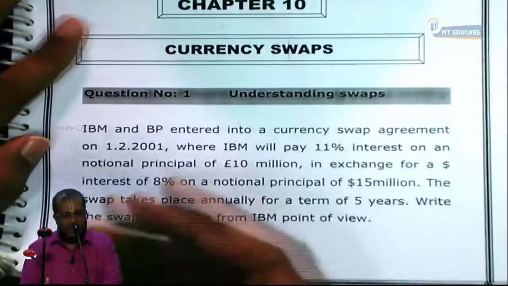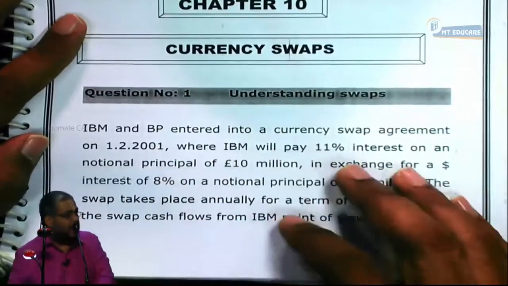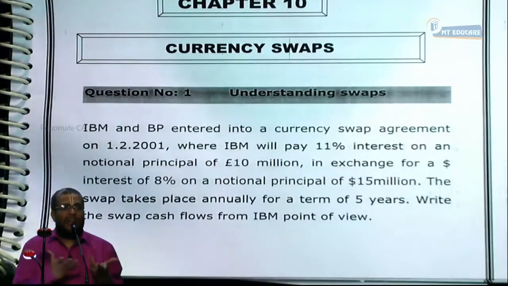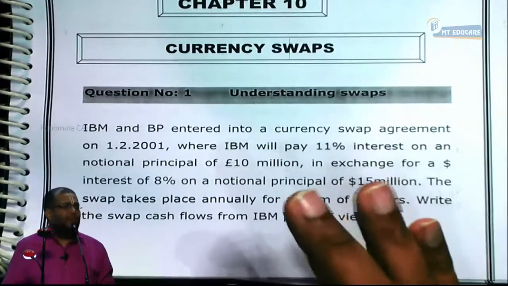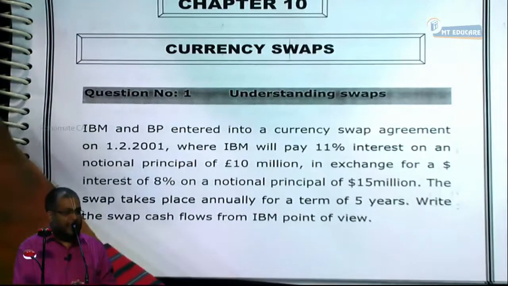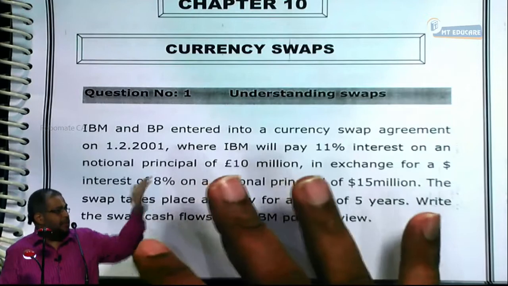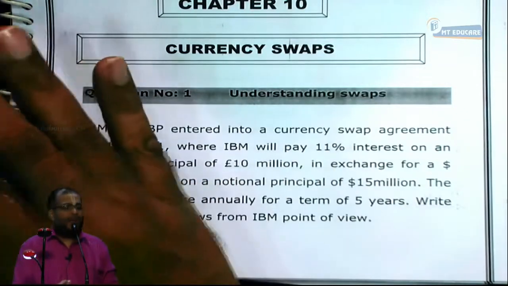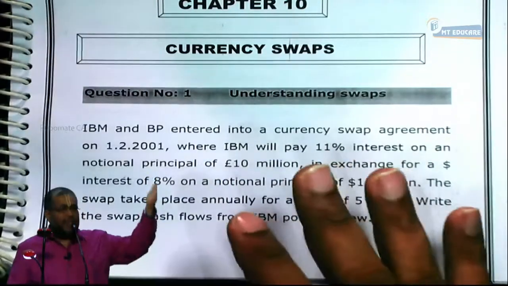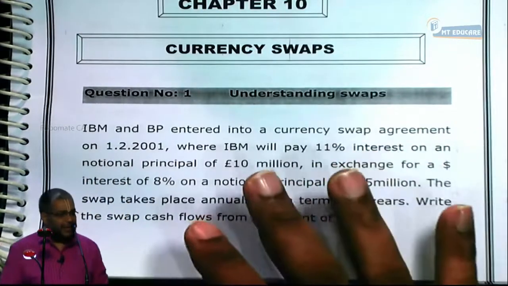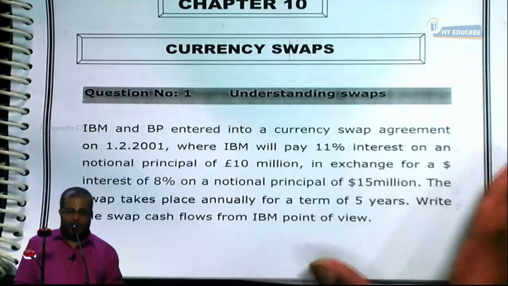We can value the asset and liability in either currency, either in dollars or in pounds. How to do that will be the subject matter of discussion. Everybody, are you following? Simple. I am going to find out the value of the two bonds and then net it out to find the swap value. As simple as that. Here you need not calculate the forward rate and all. Forward is only to know the LIBOR etc. Here every rate is given straight away. Just apply it and do the swap calculation.